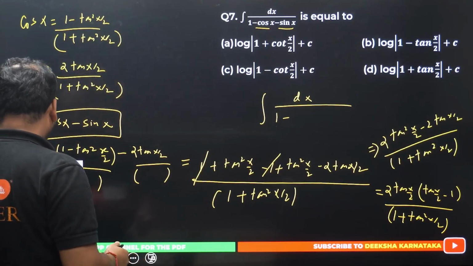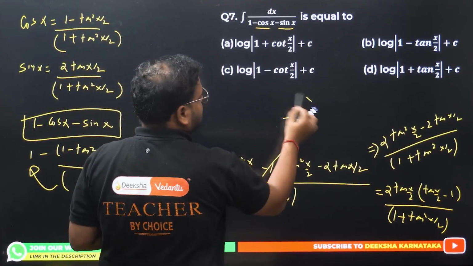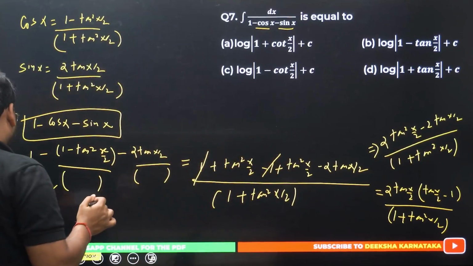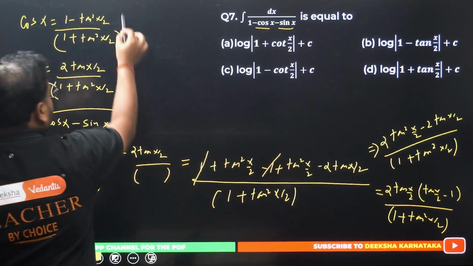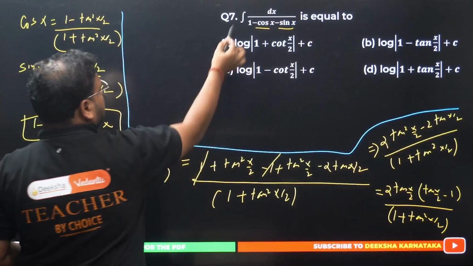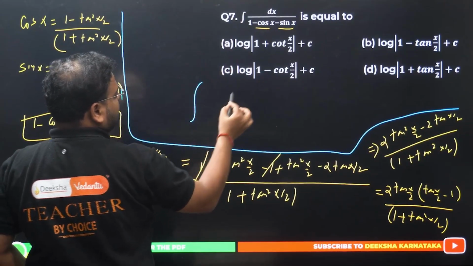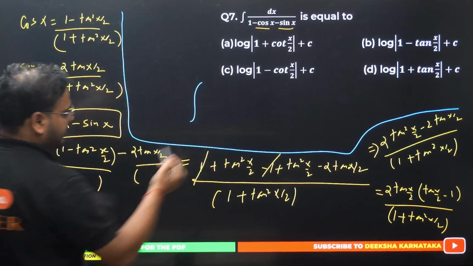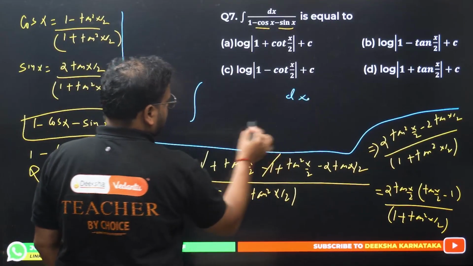Let me write this one step. All of this is for the simplification of the denominator. Hope this is clear. So this expression becomes what? I'll have dx there, and I'm writing in the denominator.